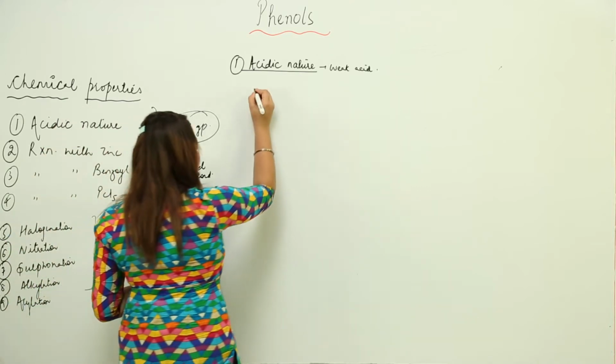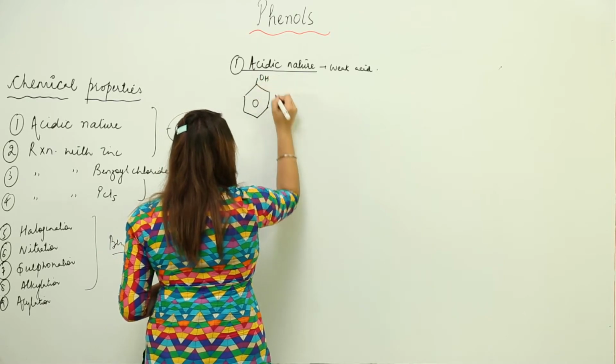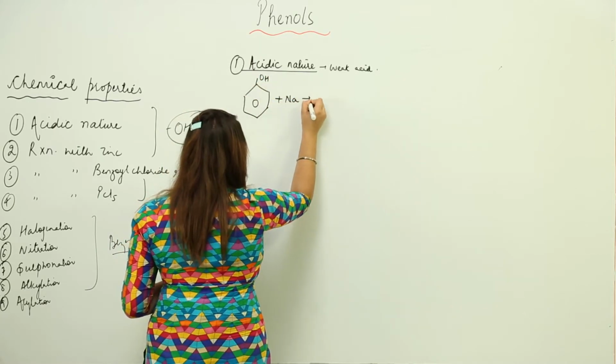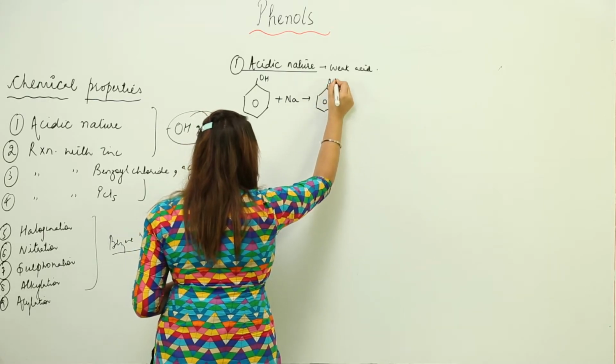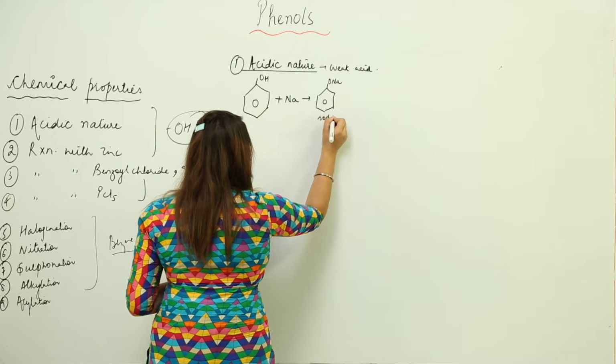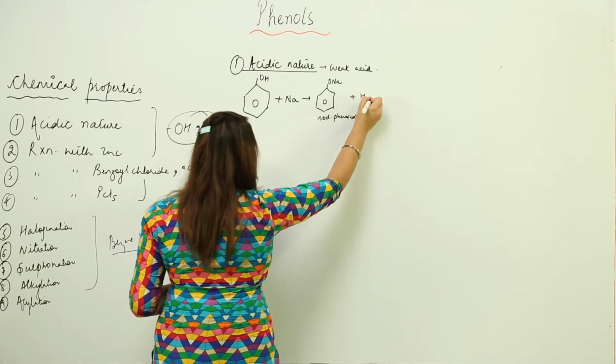So just look at the board, suppose this is the phenol. It can react with metal or metal compound, as I told you, to form an active metal salt. So let's say this is sodium phenoxide. So though it is a weak acid, it can still form this kind of salt.